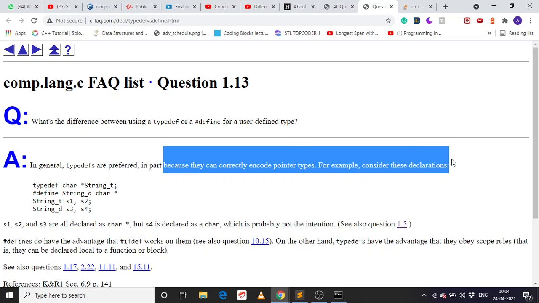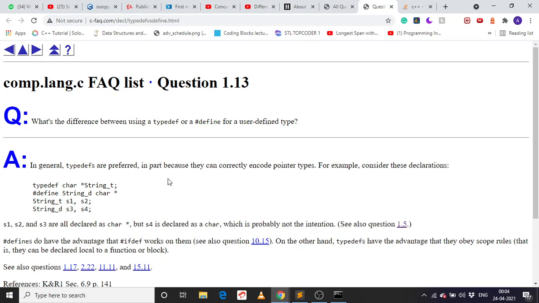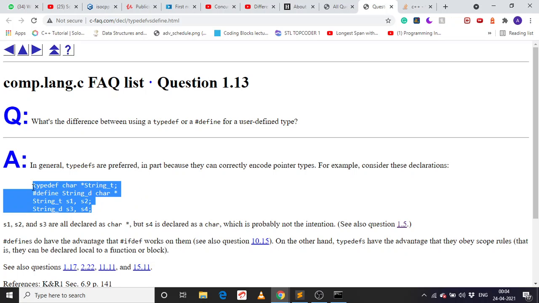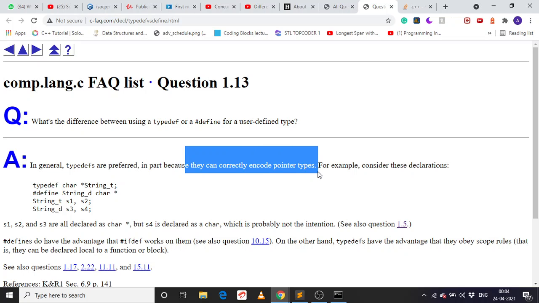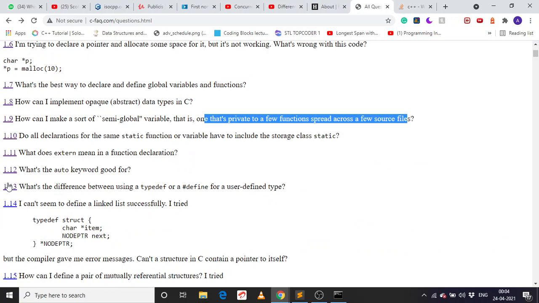Okay, for example, this declaration: typedef char *string, then #define string char *. So we can use either, but we prefer typedef because they can correctly encode pointer types. Okay, cool. This is all we have to remember here.